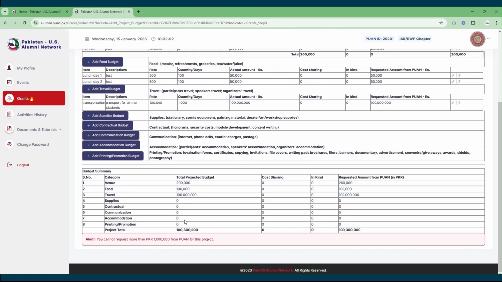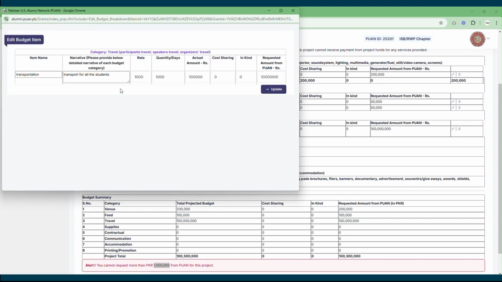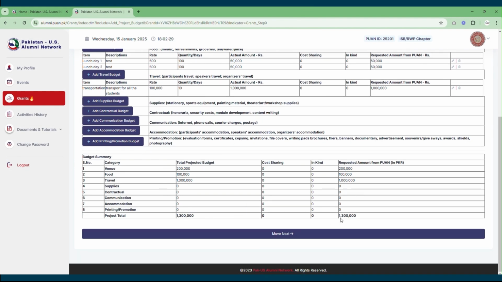So as you can see in the example over here, your budget is exceeding the funding limit, so you need to make necessary adjustments for bringing it under the limit. So you can always go back and make edits in the previous fields for making your budget suitable for this grant. Once done, you need to click on the Move and Next button.